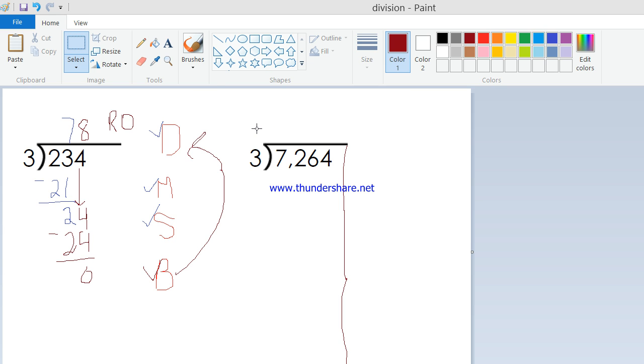When we set this problem up this way, we're going to take that big number, 7,264, and we're going to distribute some of it at a time. In other words, we're going to divide, kind of trial and error, a little bit of guesswork, until we've gotten that number as low as we possibly can. So 3 or less. And here's what I mean by that.